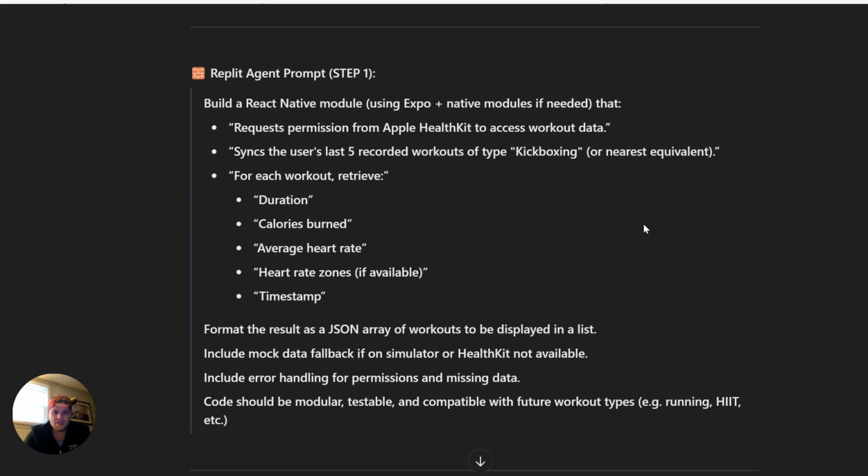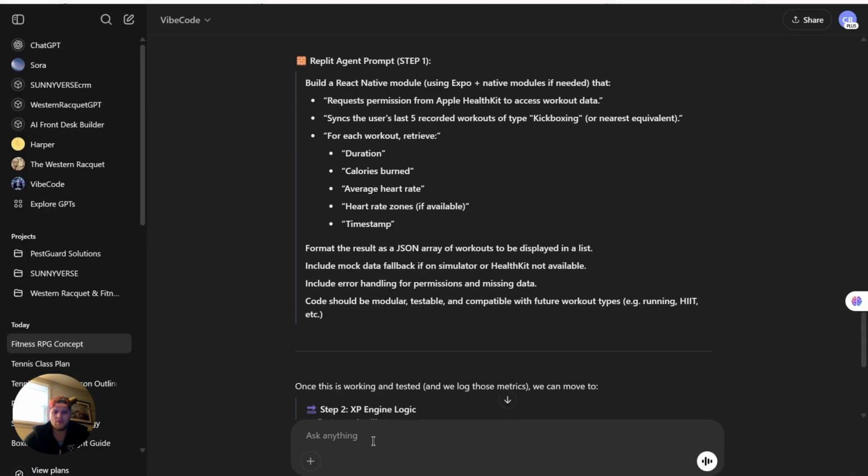Replit Agent Step 1. Build a React Native module using Expo plus native modules if needed, that requests permission from Apple HealthKit to access workout data, and sync the user's last 5 recorded workouts of type kickboxing or nearest equivalent. Okay, I want them to do anything. Any workout.